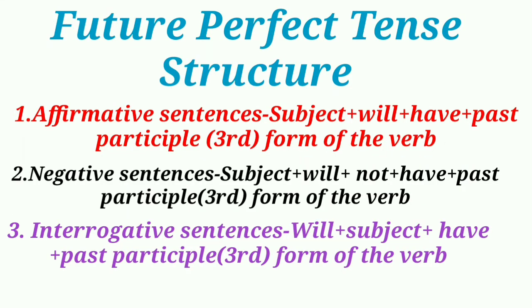The structure of the future perfect tense. The structure of the future perfect tense is will, then have, then past participle. It does not change with the person or number of the subject. So the future perfect tense is formed with will, then have, then past participle, third form of the verb. The negative is formed by placing not after will. The interrogative is formed by placing will before the subject.